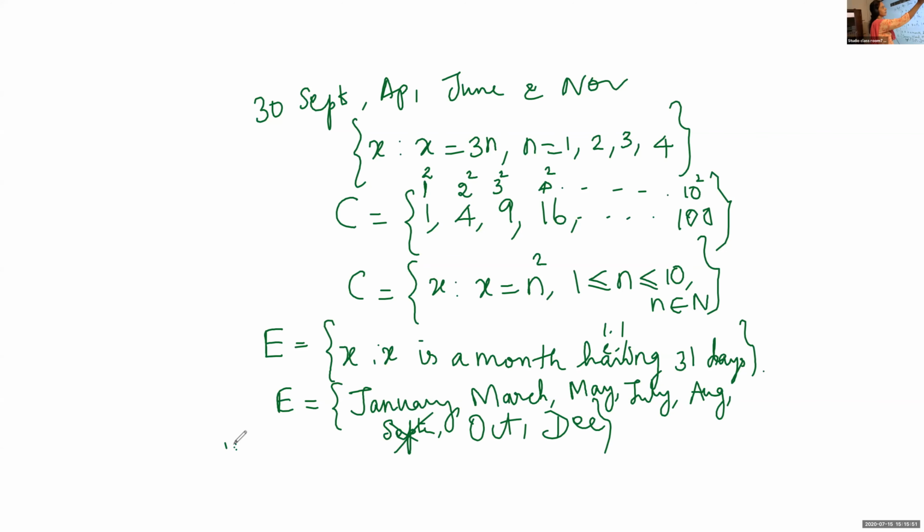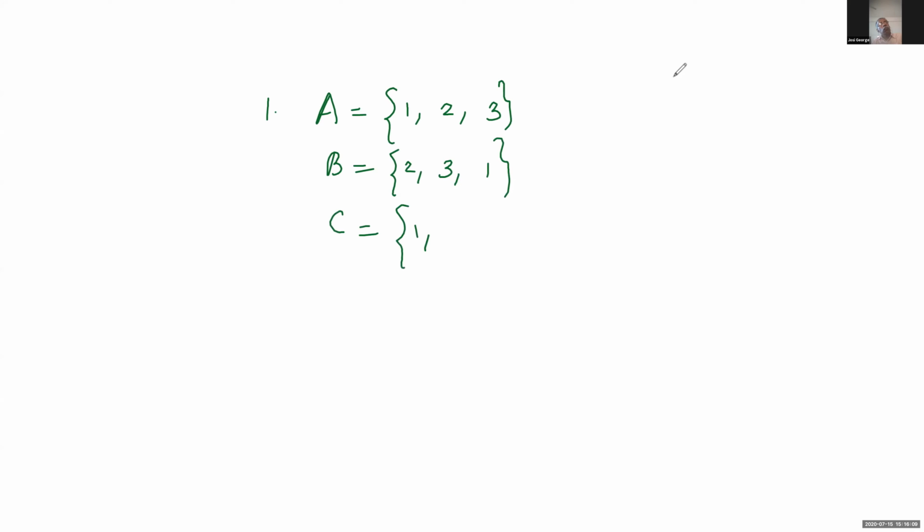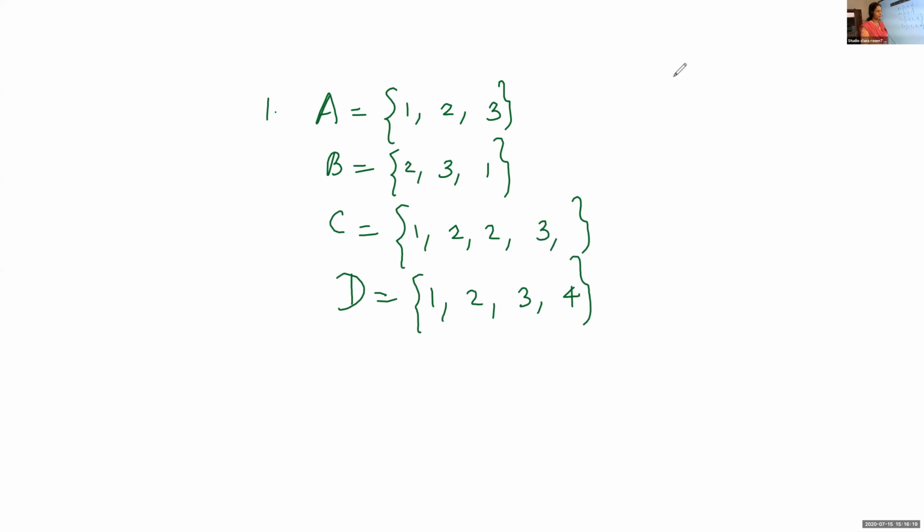Okay, so now the next property we are going to learn is, suppose A is given as the set 1, 2, 3. Listen, children. B is given as the set 2, 3, 1. C is given as 1, 2, 2, 3. D, I'm writing it as 1, 2, 3, 4. I'm giving 4 sets here.